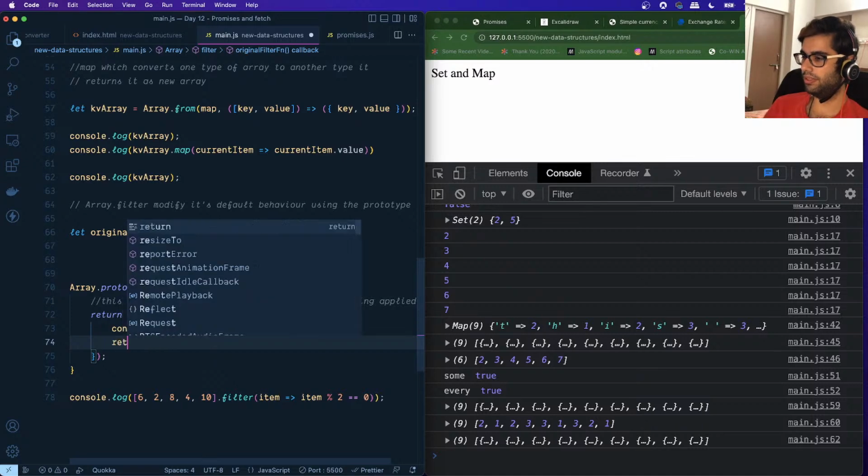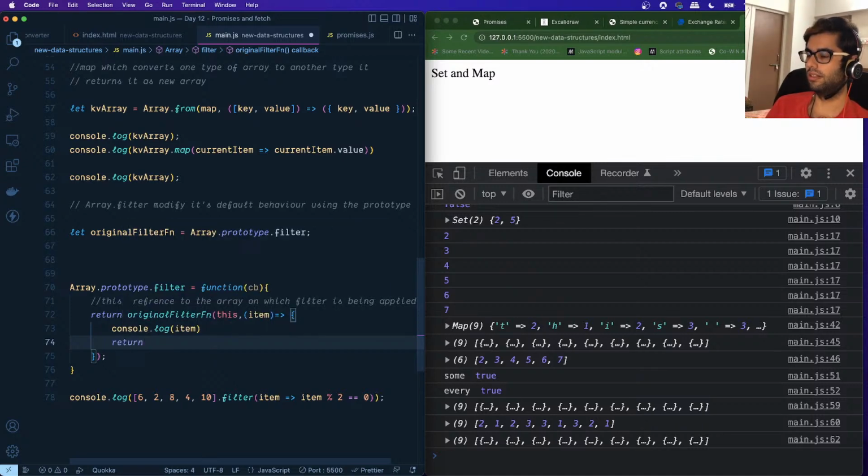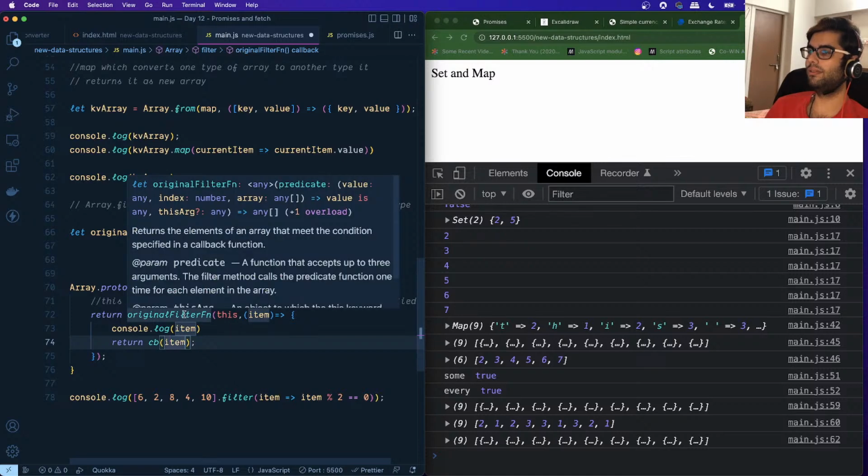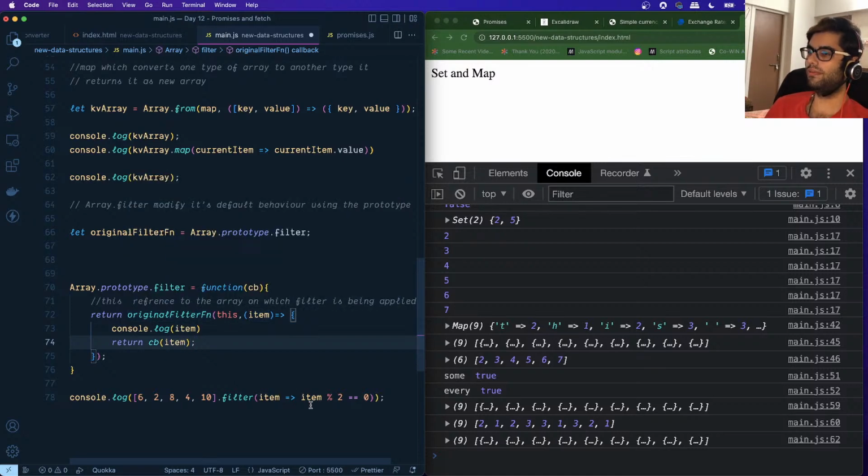So we will say return cb, and we will call it with the item that we are getting. So basically this callback function is being passed over here. Okay, and whatever is returned by the condition that we have specified over here is returned to this original filter function if the condition is true.